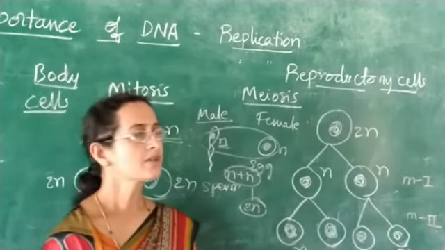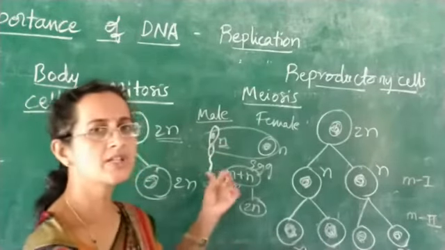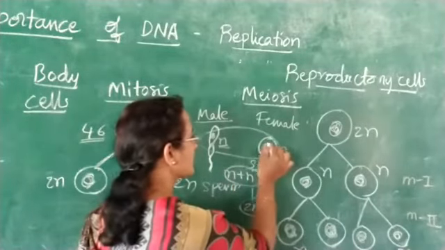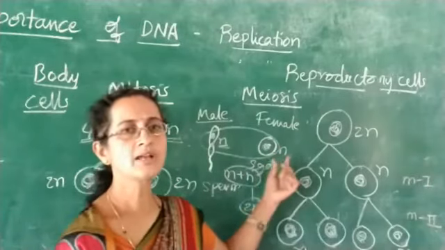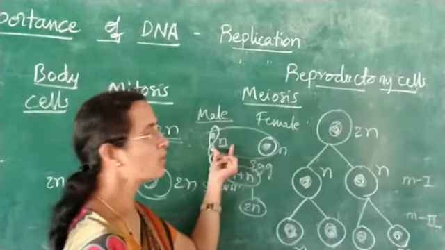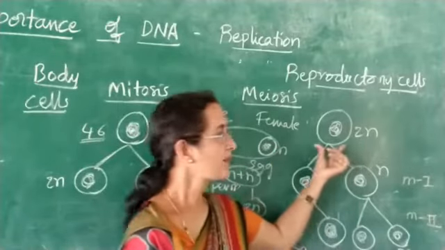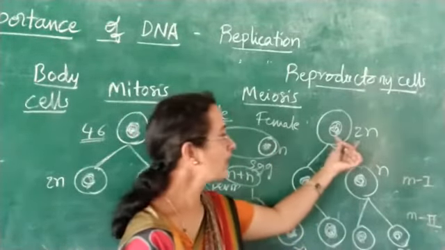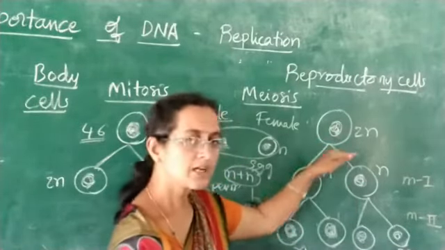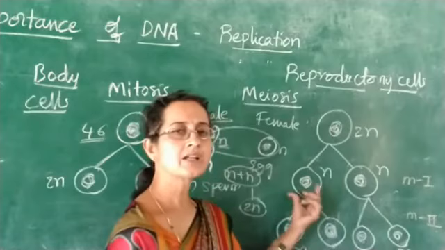And coming to the animals, we have the sperm as the male gamete, produced in the male reproductive structure, that is the testis. And we have the egg as the female gamete, produced from the ovary. These two cells will have n amount of genetic material. Here the reproductive structure has a cell consisting of 2n amount of genetic material. When it divides into two, the genetic material is reduced to half, having n amount of genetic material in its daughter cells.